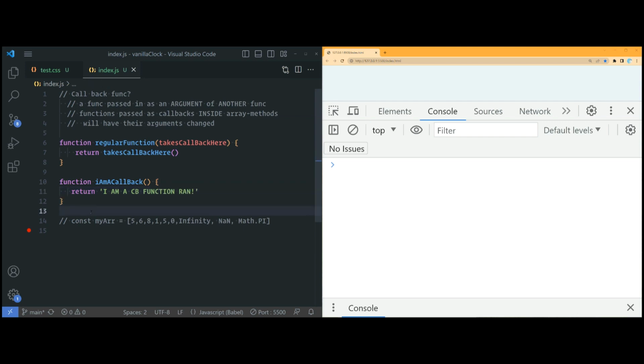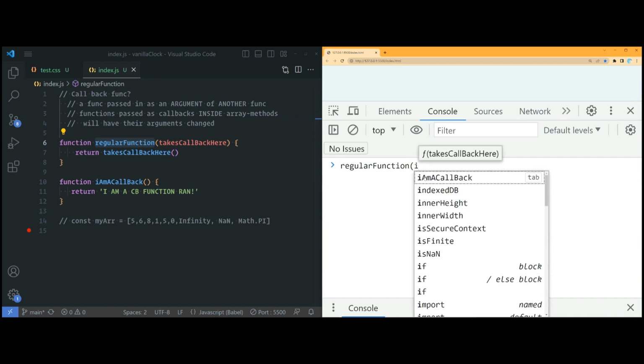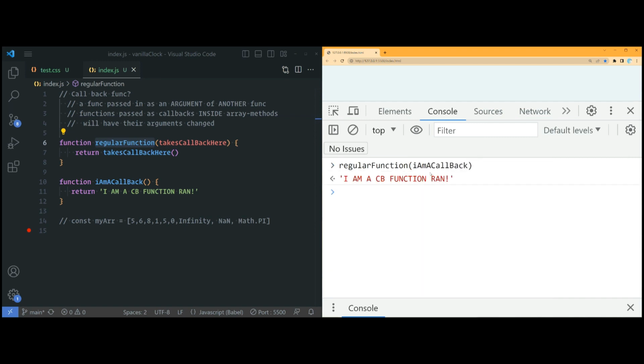Okay, so now on the right, I will call my regular function, but I will pass in I am a callback, like so. Let's see what we get. We get I am a callback function that ran. Okay, so what happened here?